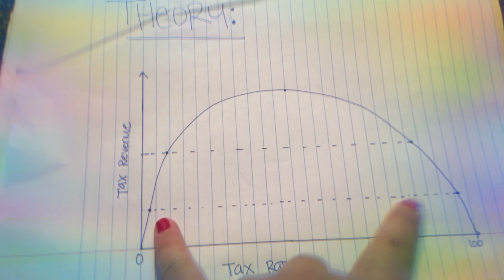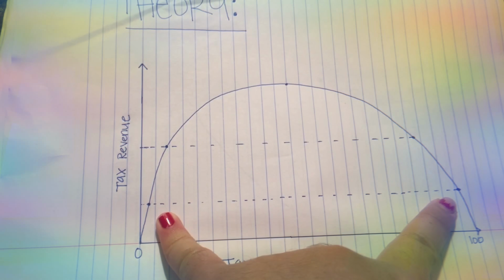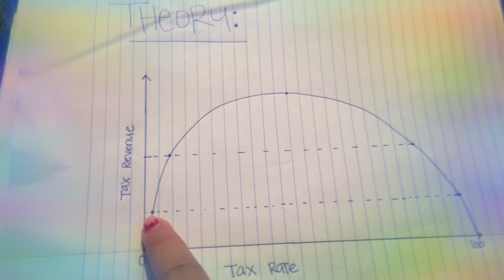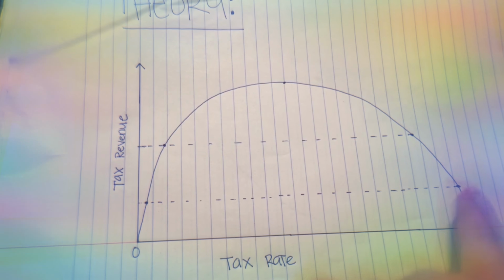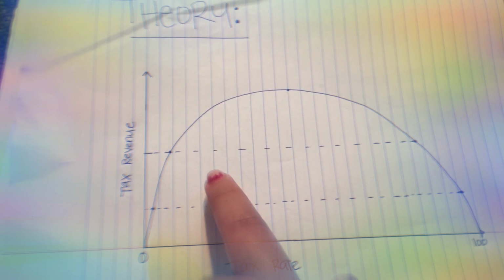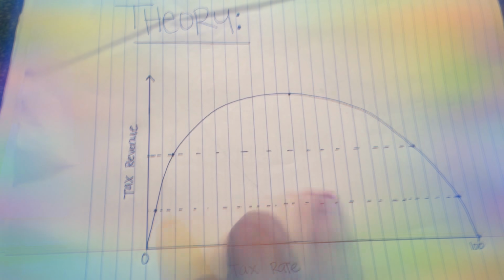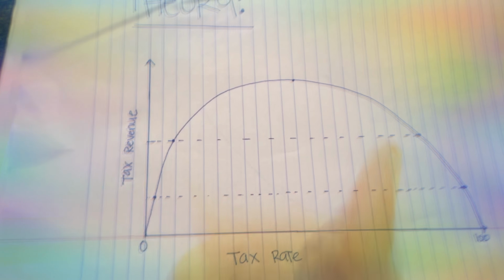As we look at this graph, there are 2 points where you receive the same revenue, but they are different tax rates. Different tax rates charged by the government, but they receive the same revenue, same with these 2 points.